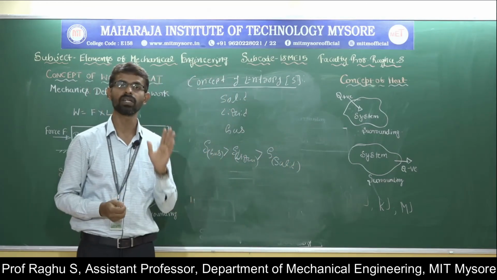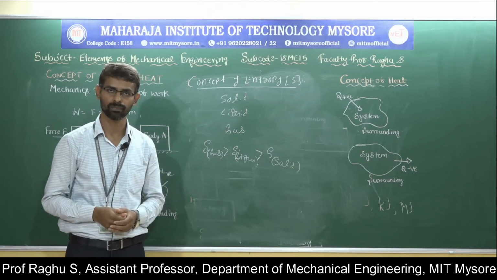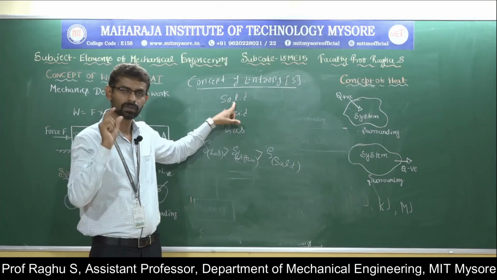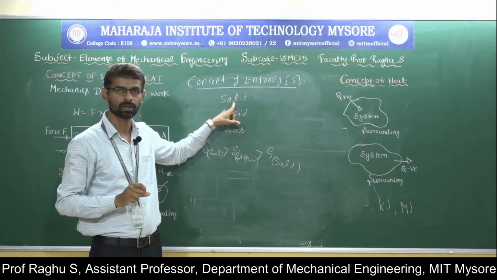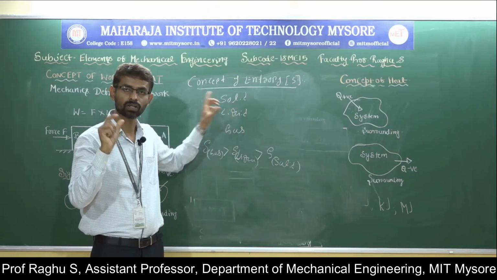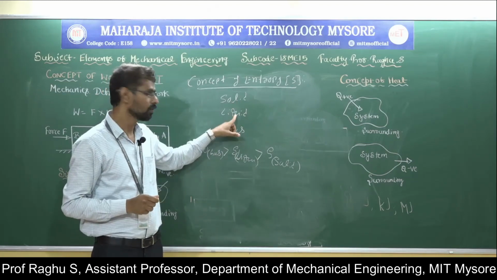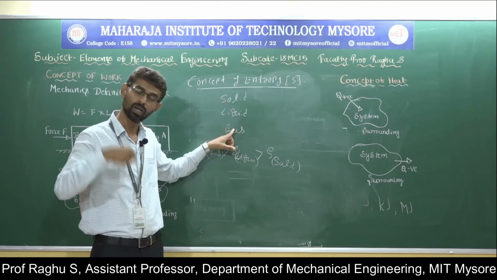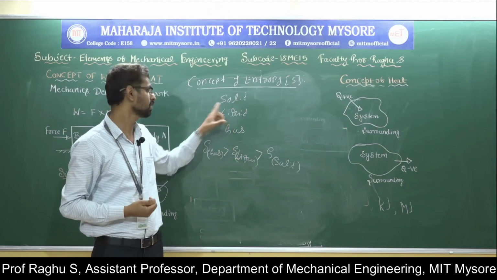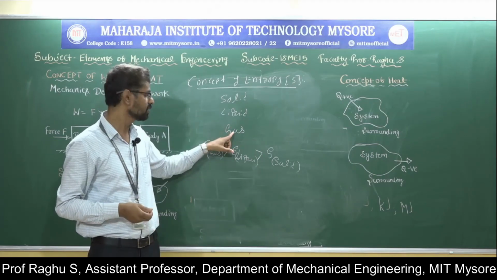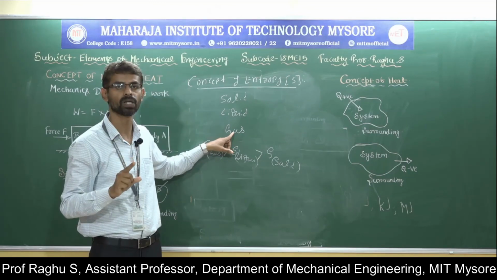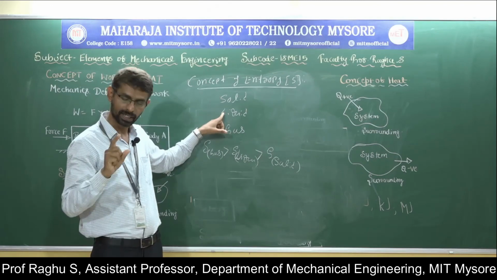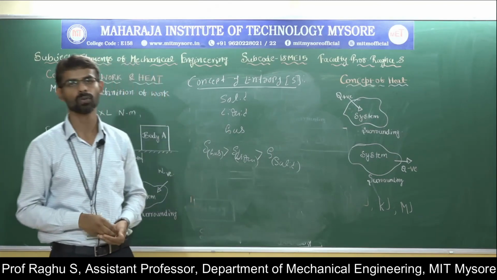Entropy means it measures the disorderness or randomness of a system. Here I have considered solid, liquid and gas. Solid has minimum disorderness, as atoms or molecules are closely packed. Liquid has high disorderness compared to solid. Gas has still higher disorderness compared to liquid. Therefore, gases have high disorder, which means high entropy, and liquid has high entropy compared to solid. So this is about entropy.